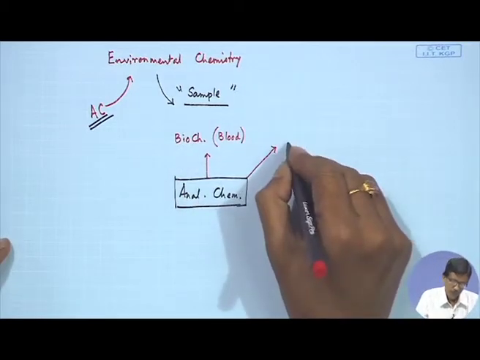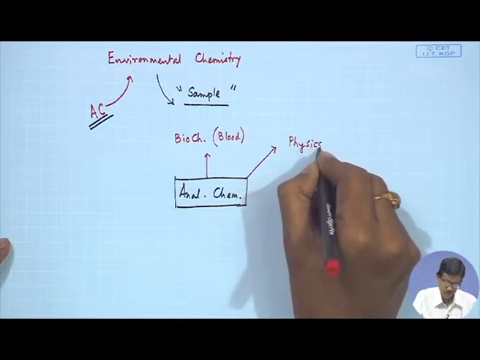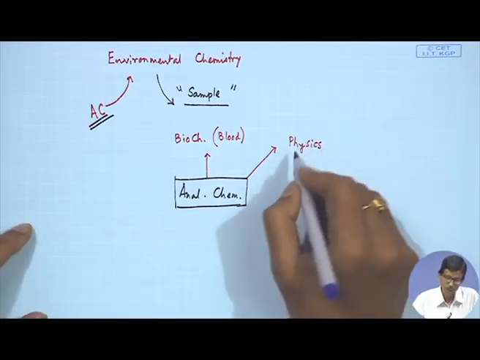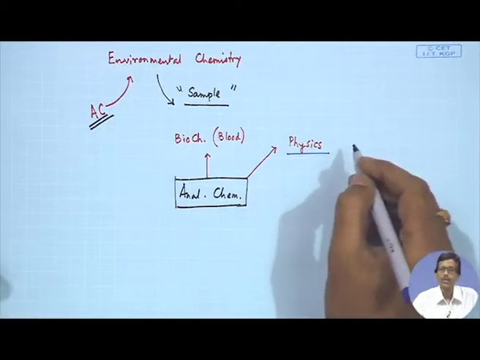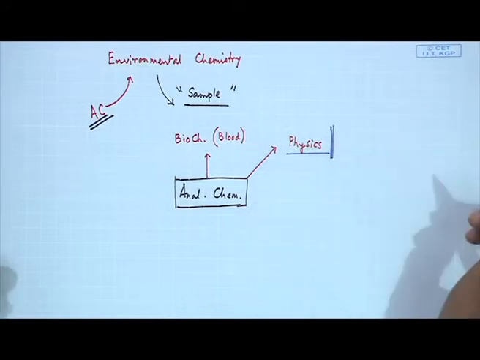Similarly, the subject physics is also dependent on analytical chemistry, because the samples we get, that means the solid states. Suppose somebody is making a solar cell, or somebody is making a superconducting material. Basically, this physics is directly related to material science.